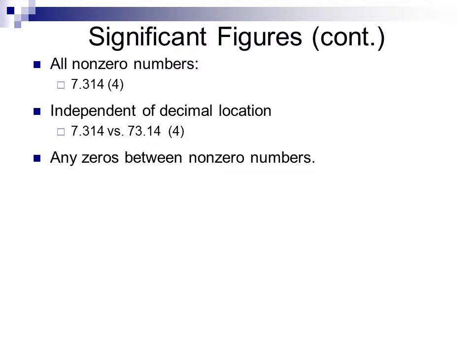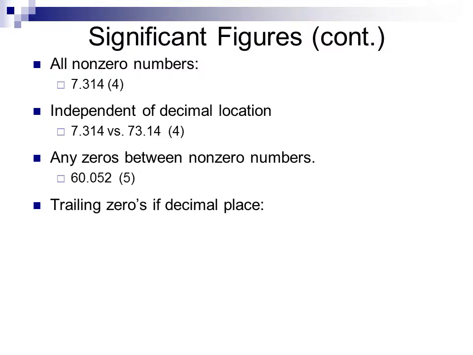In a number, any zeros which exist between non-zero numbers are considered significant. So the number 60.052 has 2 zeros that exist in between non-zeros. Both of those zeros are considered significant, and so we have a total of 5 significant figures.